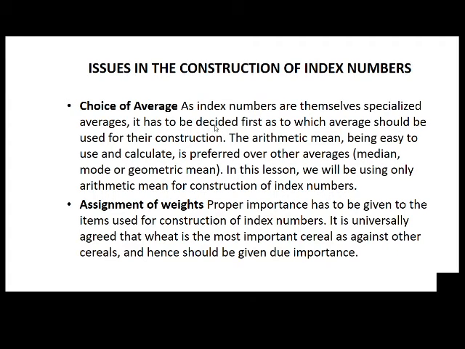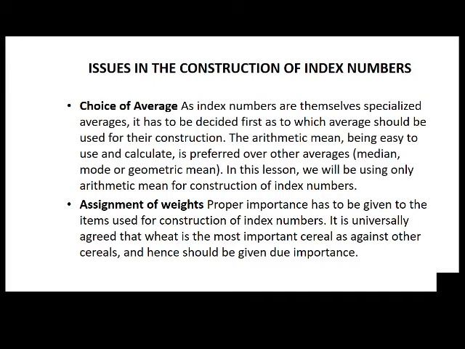It has to be decided first which average should be used for their construction. The arithmetic mean, being easy to use and calculate, is preferred over other averages like median, mode, or geometric mean. In this session, we will be using only arithmetic mean for construction of index number.